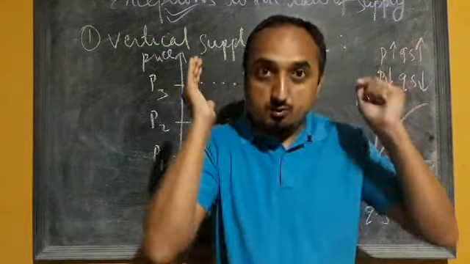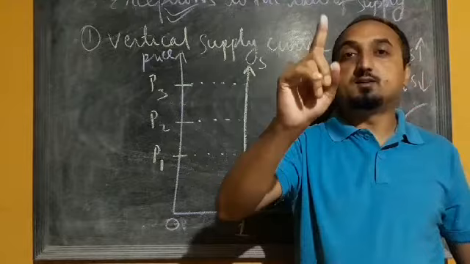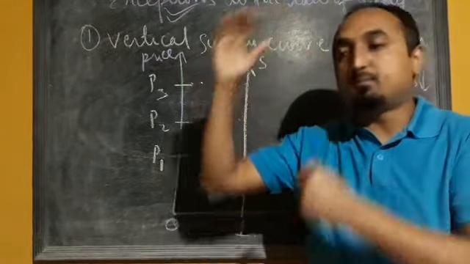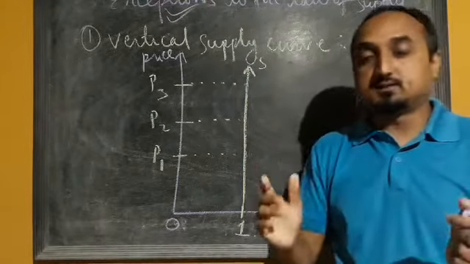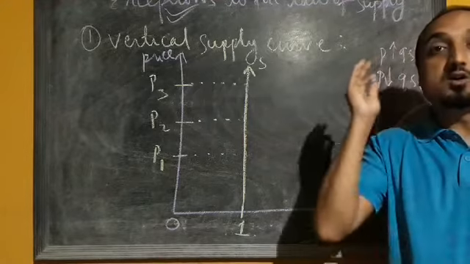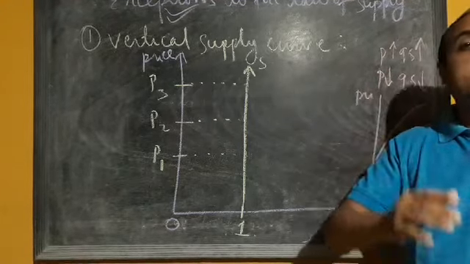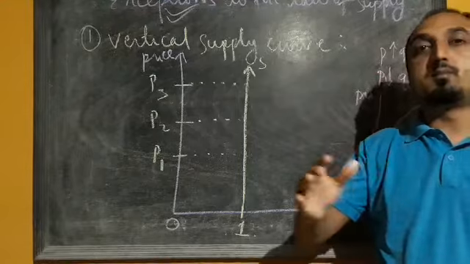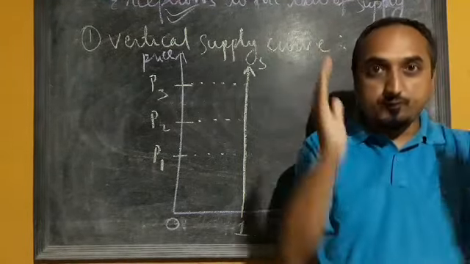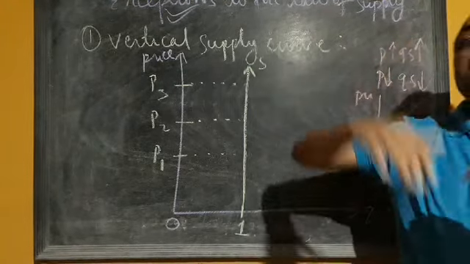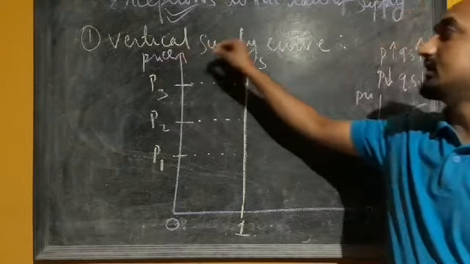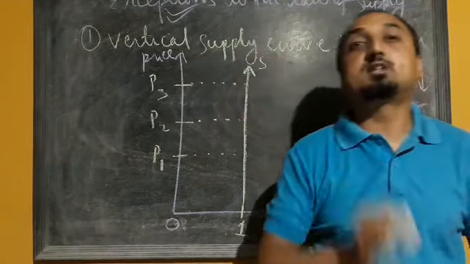So in the case of the Mona Lisa painting, the original painting is only 1. Whatever may be the price of that painting, the supply is fixed. Similarly in the case of the Shivaji sword, the original sword is 1, and whatever price you pay, the supply will remain fixed. So in the case of vertical supply curve, the supply will remain fixed and the price may vary, but quantity cannot be changed. That's why it is called vertical supply curve, and that is one of the exceptions to the law of supply.